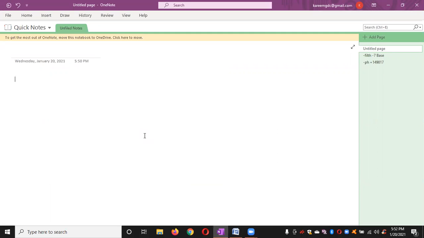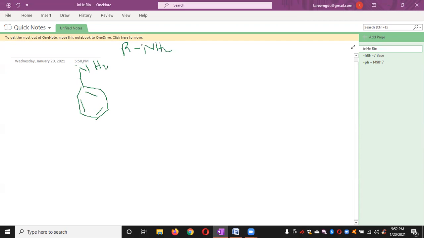Aromatic amines are nothing but amines which are connected to a benzene ring. For example, this is the benzene ring, and this is NH2, aniline. So this is known as aniline. We have already studied this one. These are aliphatic amines and these are aromatic amines.